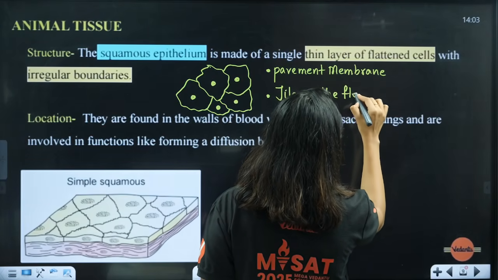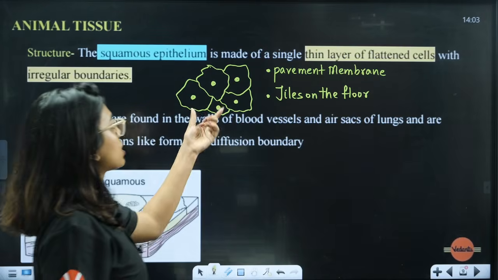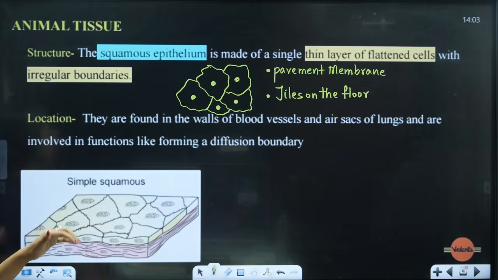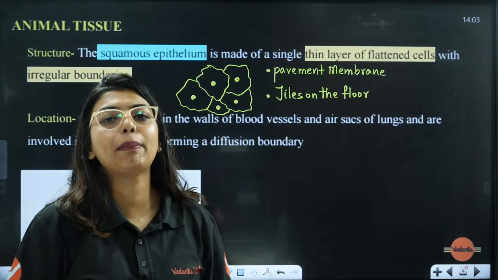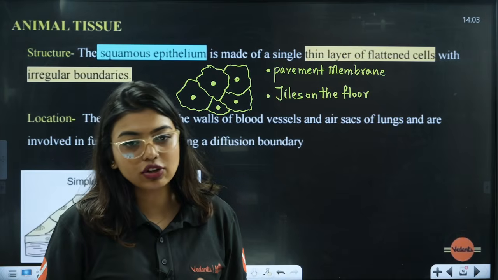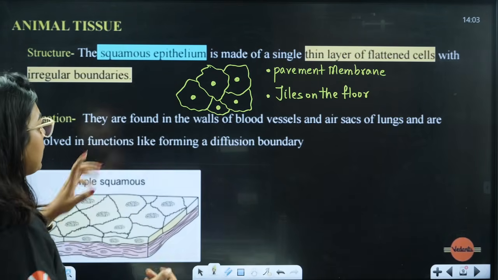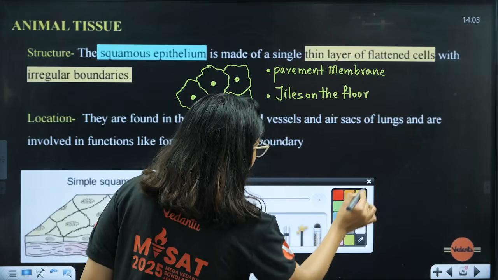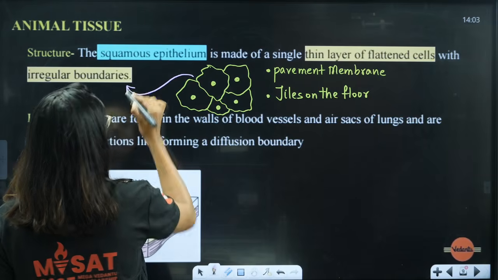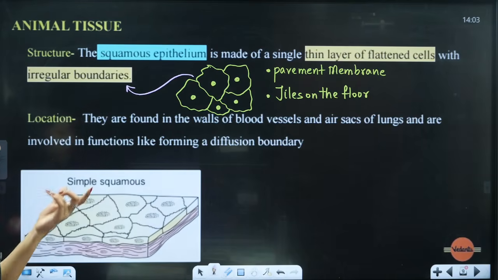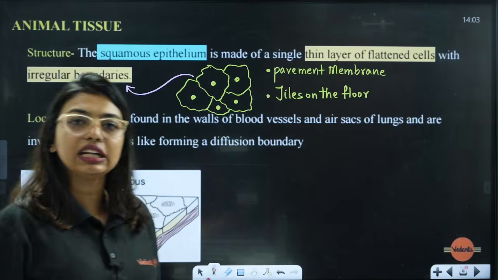Other than that, students, just looking at the structure, we'll also feel like they look like an omelette, right? If you just break open the egg and put it on the pan, how will it look? It looks like that also. So multiple names are there. Just remember that they look like this, and they have one very important thing, that is the presence of irregular boundaries. These are tightly packed cells with almost very little intercellular space.